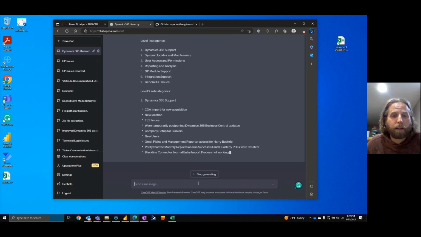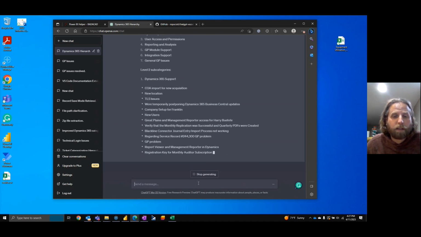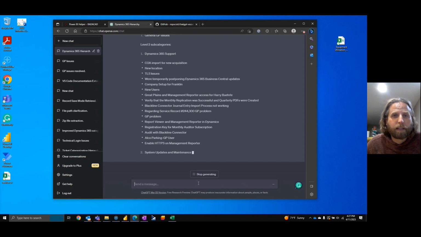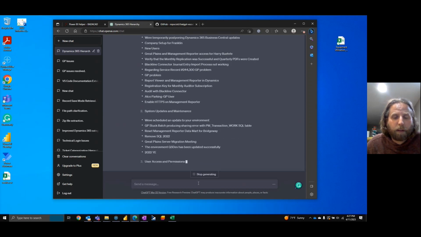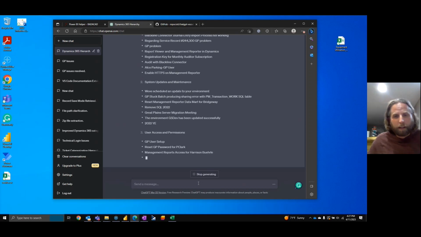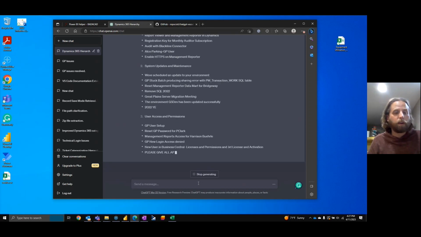I like the top part. I like category 1, but they're getting too detailed on the second level. I can tell that already. So the answer right now: not great, but it gets you started.